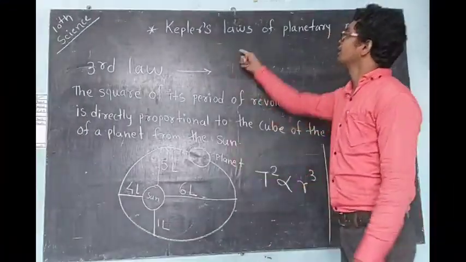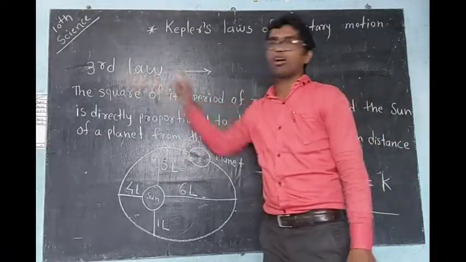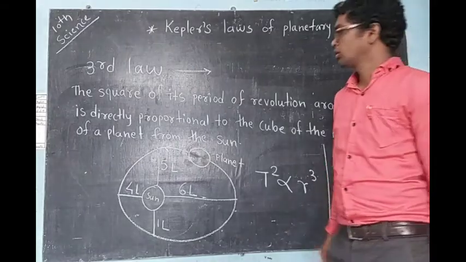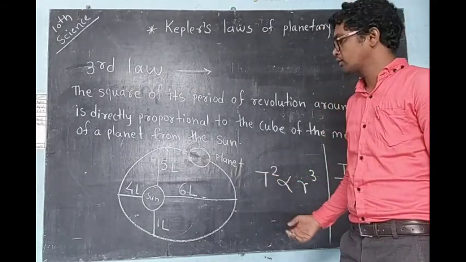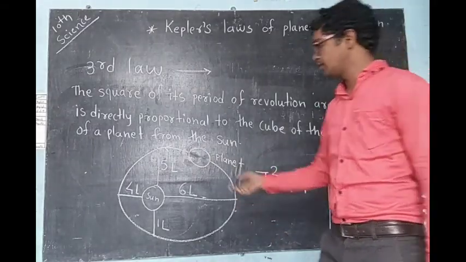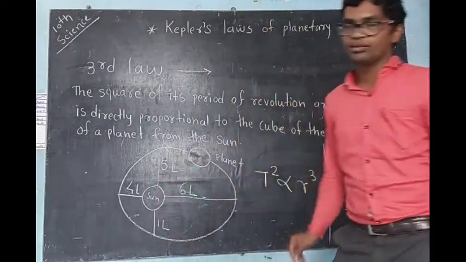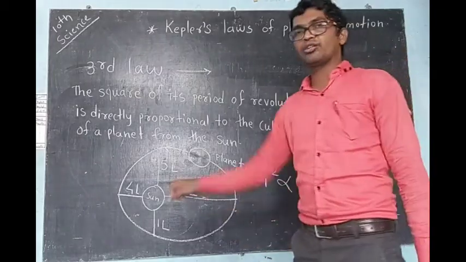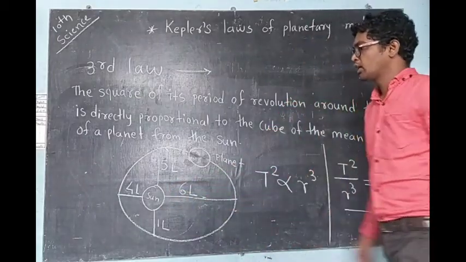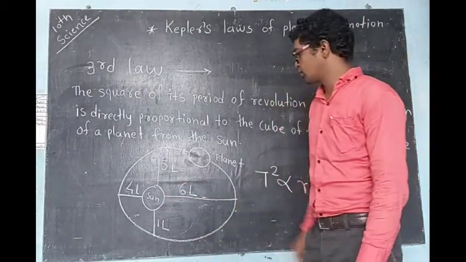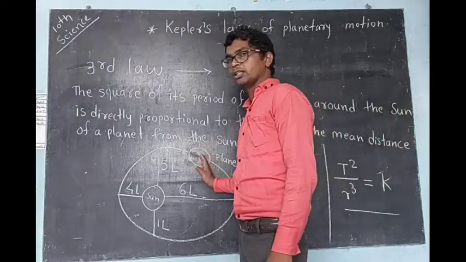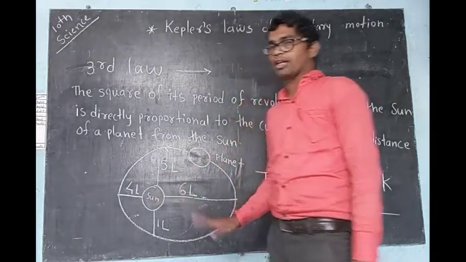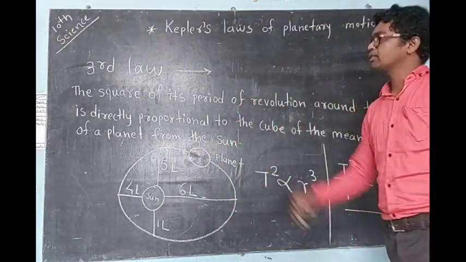Kepler's third law of planetary motion. Now this third law depends upon the first and second laws. Keep in mind it is the same elliptical orbit. Every time, don't get confused between circular orbit and elliptical orbit. In both laws we have seen that the planet will be in an elliptical orbit and the sun will be at one focus. So what is the third law?